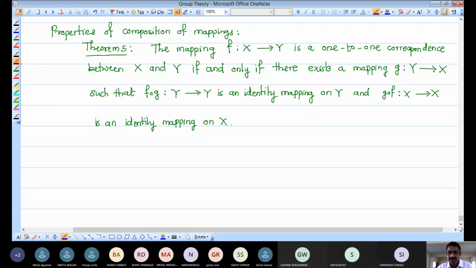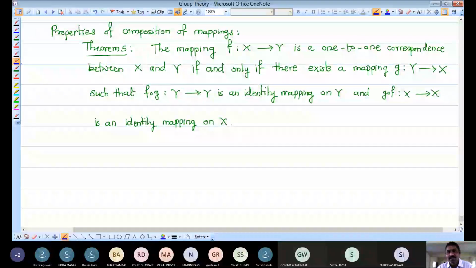And if you take F as any mapping from X to Y such that there exists another mapping G from Y to X, and the compositions of these two mappings are the identity mappings, then you have to prove that F is a one-to-one and onto mapping, or a one-to-one correspondence between X and Y. If you remember, one part we have already proved. Which part?